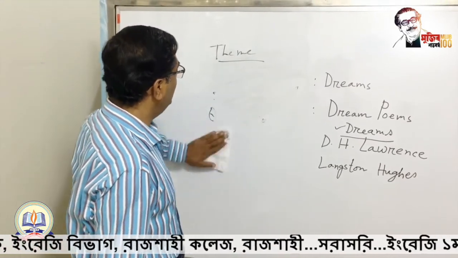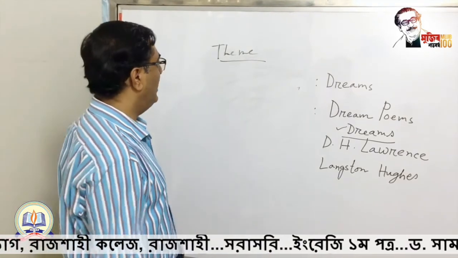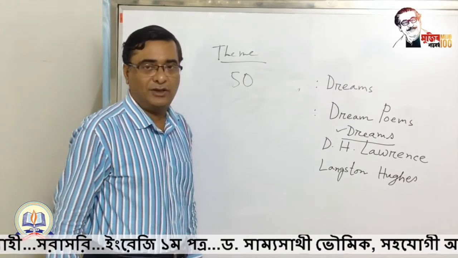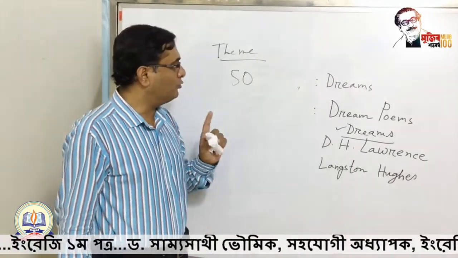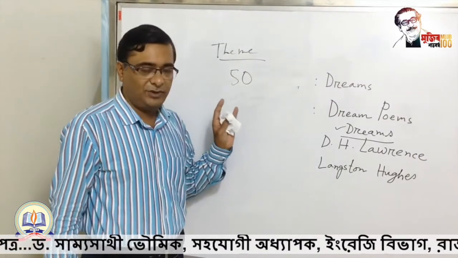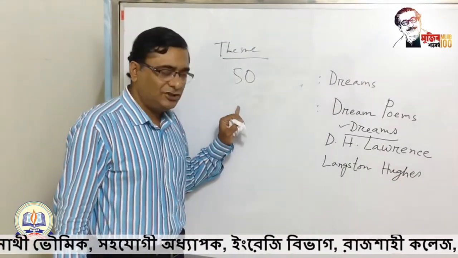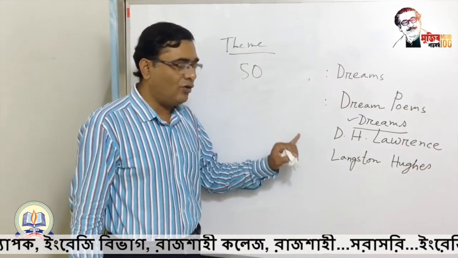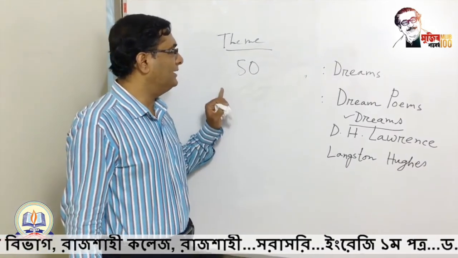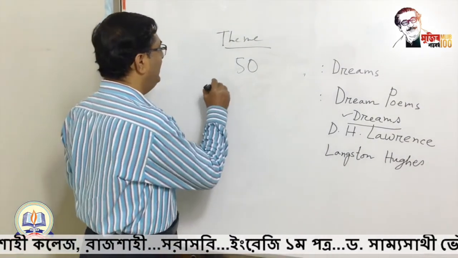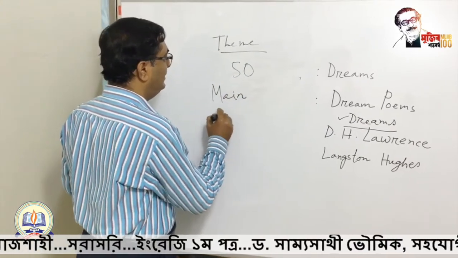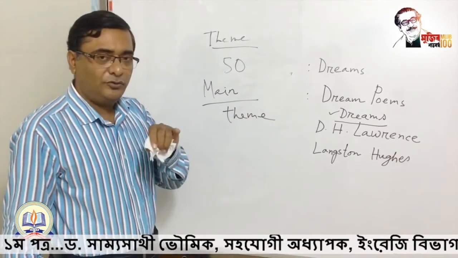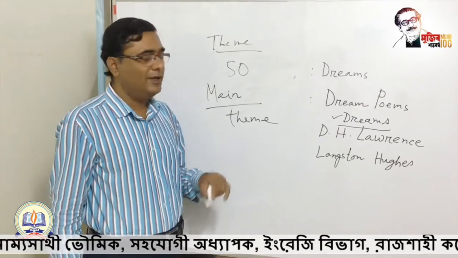In case of theme writing, your length has to be short. It is always suggested that theme writing has to be completed within 50 words. Don't cross 50 words. But what we have observed is the basic difference between theme writing and summary writing: whether you are writing a theme on a text, a passage or a poem, remember that you have to focus on the main idea or the main theme. That is basically the title, the main theme. So your focus has to be on the theme of the poem, not the summary.